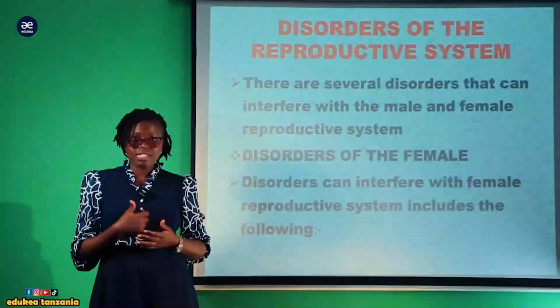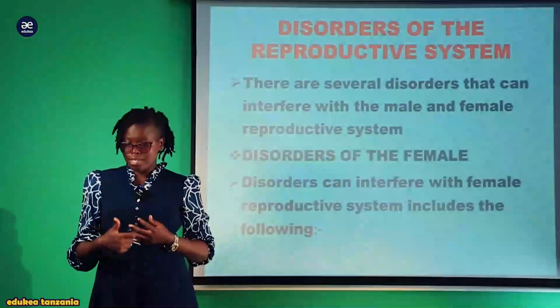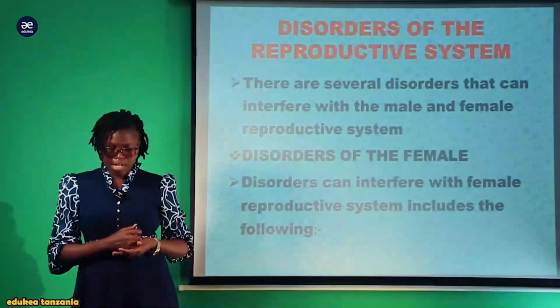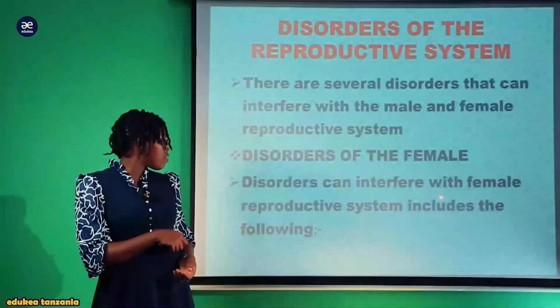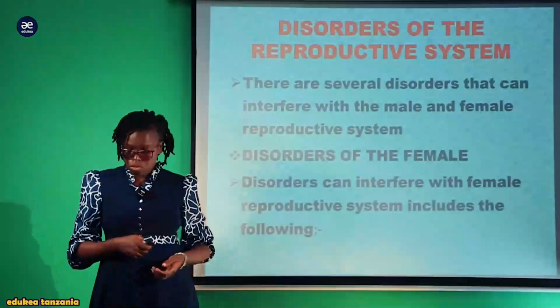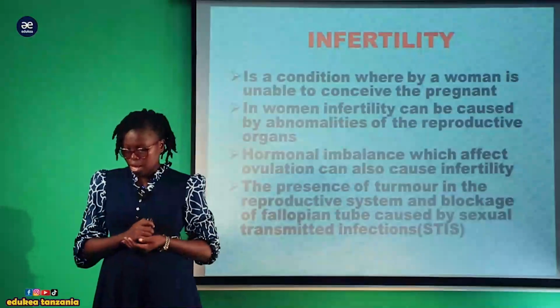Now we are going to discuss the disorders of the female reproductive system. Remember, the question you have been asked just to state 2 disorders of the reproductive system. So, the disorders of the female. Disorder can interfere with the female reproductive system include the following. The first one, infertility. Tunazungumzia infertility, hapa tunazungumzia ugumba.